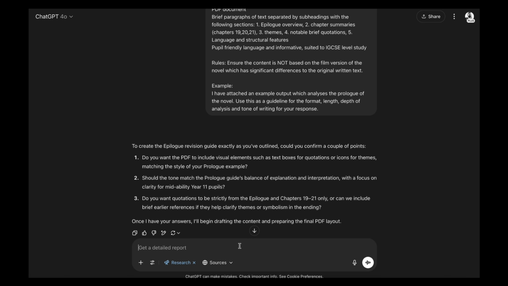So it wants to know, do I want the PDF to include visual elements such as text boxes, icons for themes? And I don't want that. I just want the same style as in the example I've added. And then it's asking me, do I want to match the tone in terms of a balance between explanation and interpretation? And yes, I do. I want it suited to Year 11 pupils. And then finally, it's asking, do I want only to draw quotations from the epilogue or elsewhere? And I want to restrict the quotations, in this case, just from the epilogue. So I'm going to state that and then hit enter.